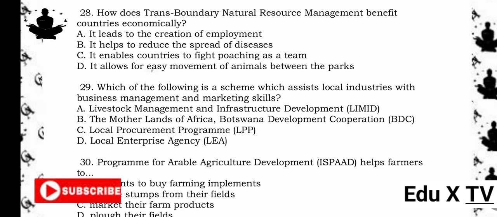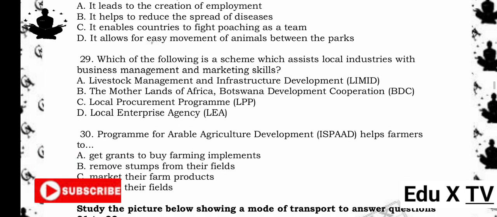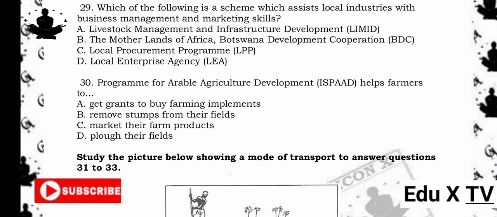Reason being, TBNRM areas like Victoria Falls or the Khaza Transfrontier Park attract tourists and conservation projects. These activities create jobs in sectors like hospitality, guiding, conservation, and infrastructure development, boosting the economies of the countries involved.